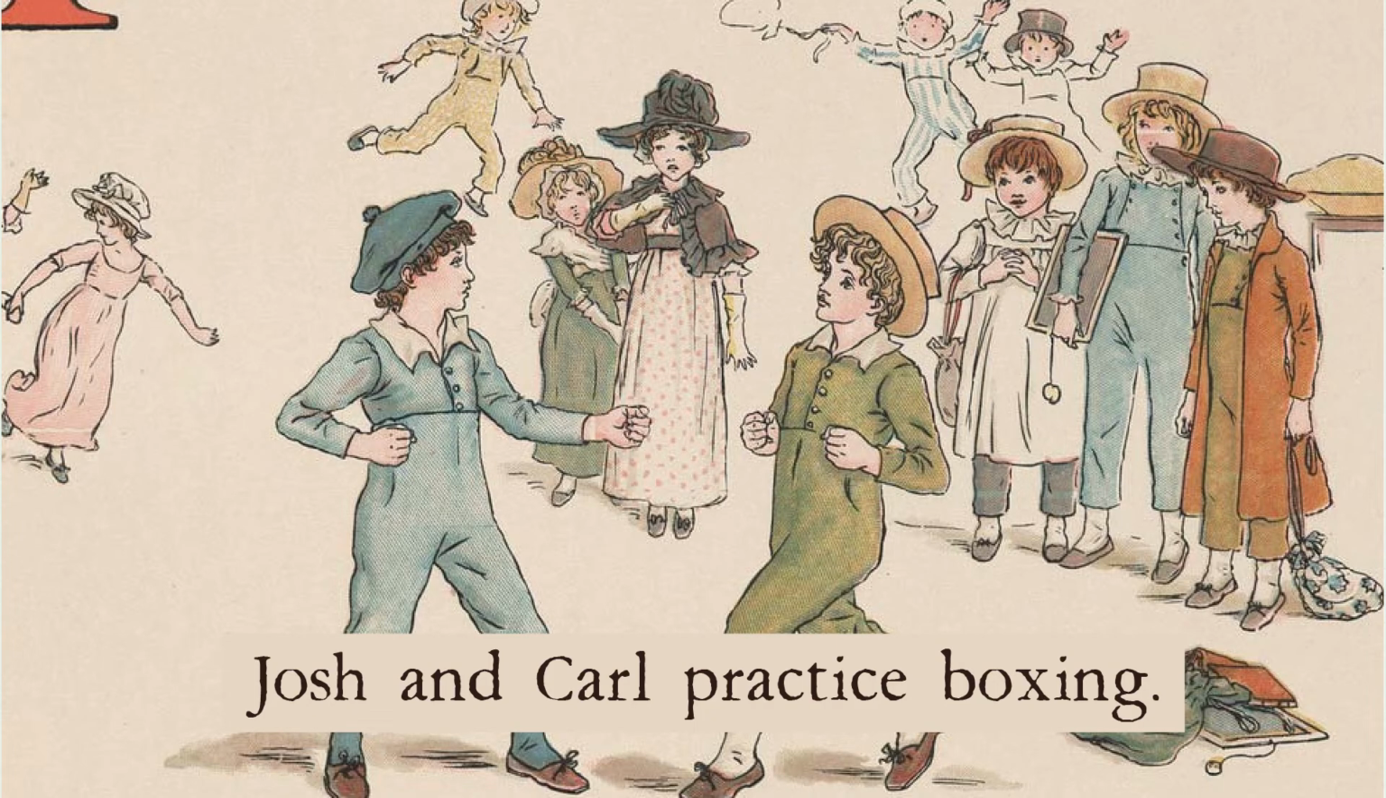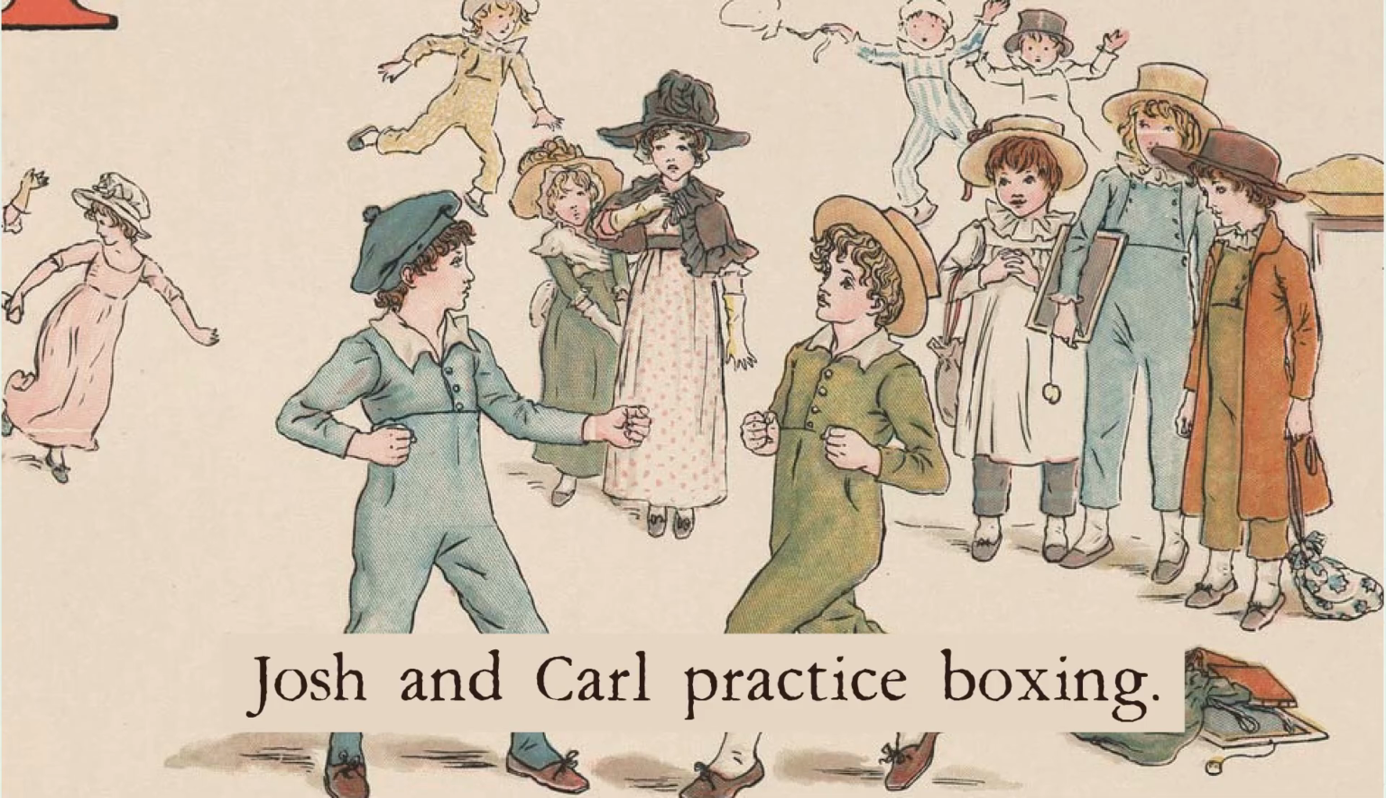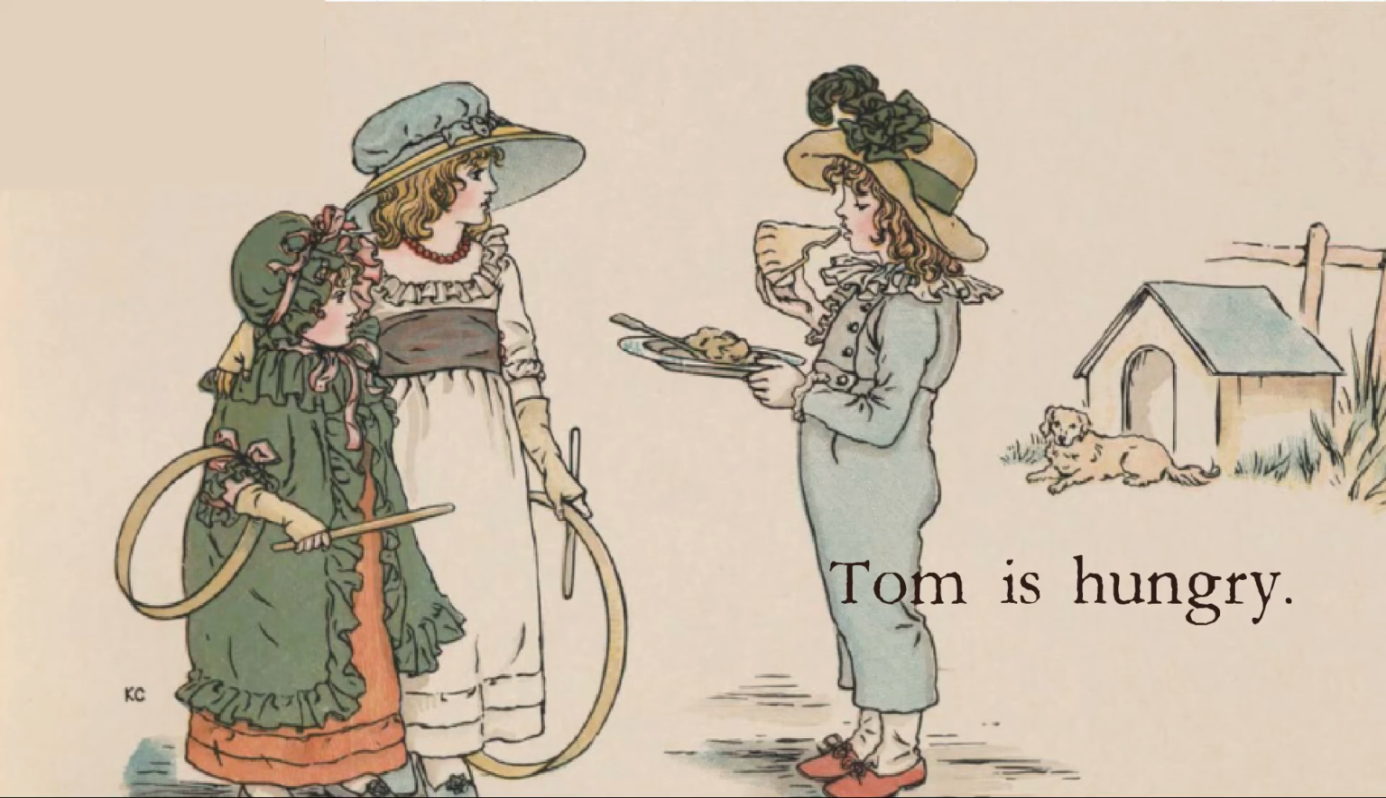Take a look at the following examples and try to observe which of the words in the sentences are verbs. Remember, in every sentence, a verb does either one of these roles: as an action verb, or as a being verb. John and Carl practice boxing. If you think practice is the verb, you're right. Practice is an action verb. Now try the next sentences. Tom is hungry.